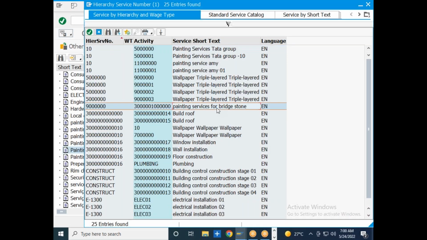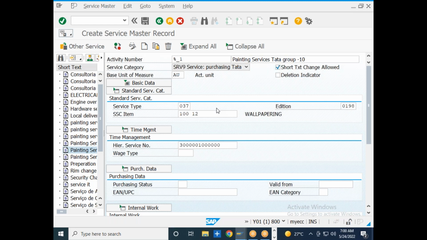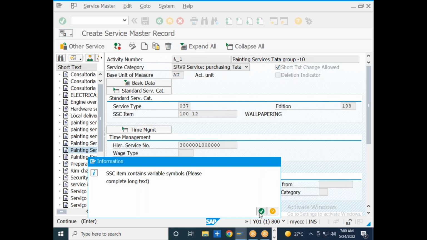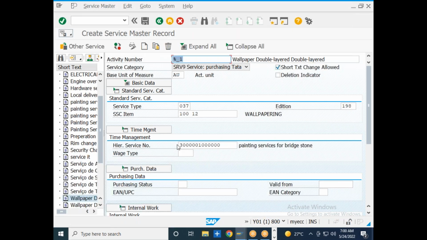Let us say painting services is the main hierarchy. So what wage type am I going to consider for painting services? The wage types will be defined by the human resource management module people. If you have a human resource management module developer, you can ask them to create a wage type. From there you can pull the data into the wage type.